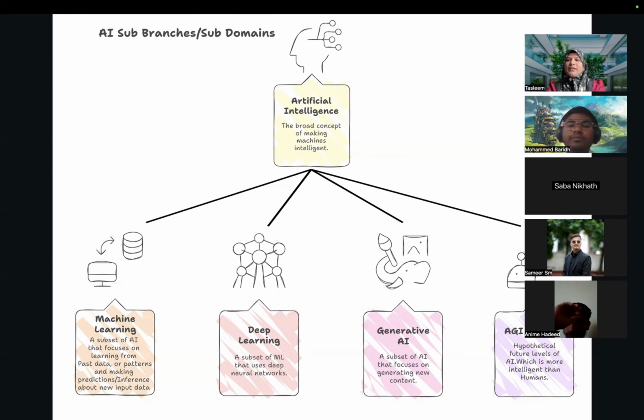Likewise, it is able to create videos. It is able to create text. Everything. It will generate something new which has never existed.